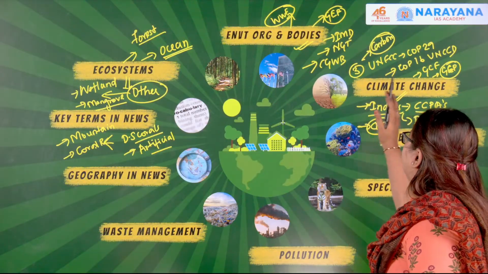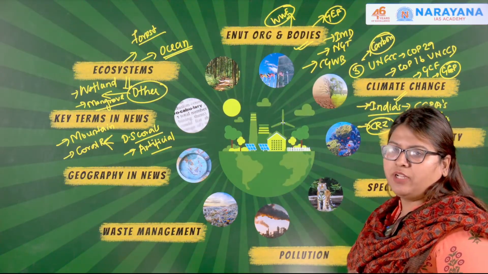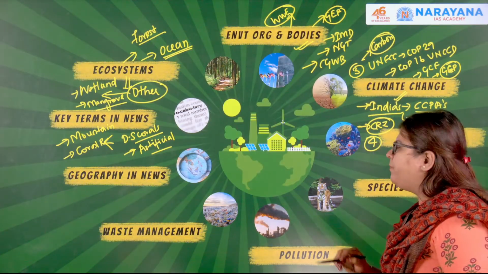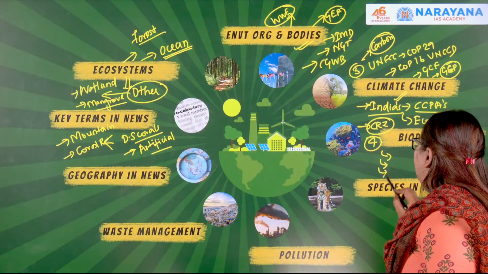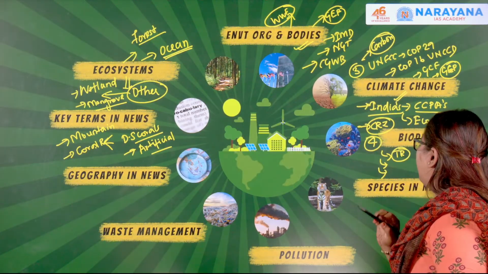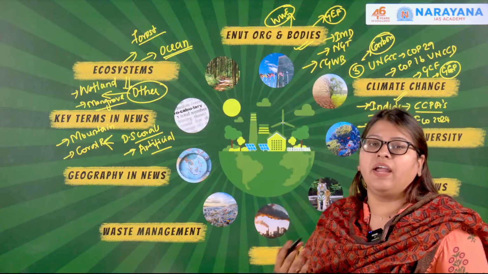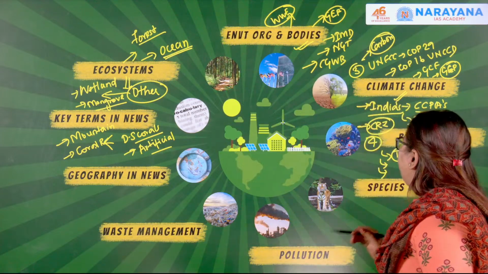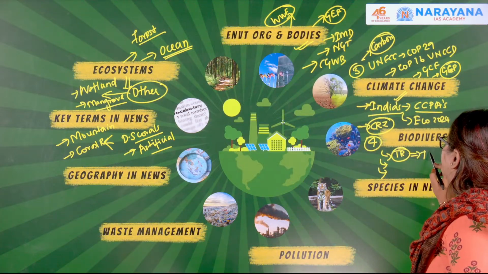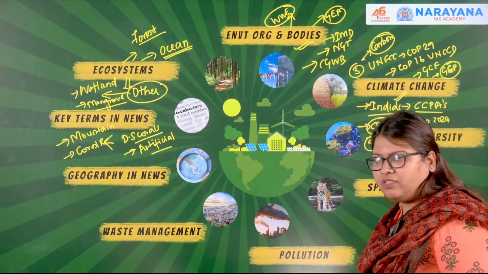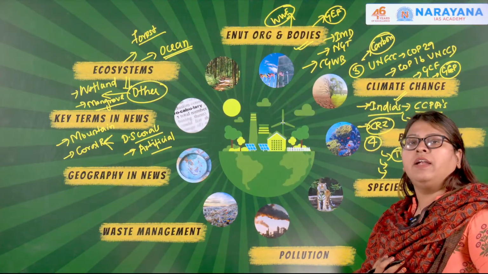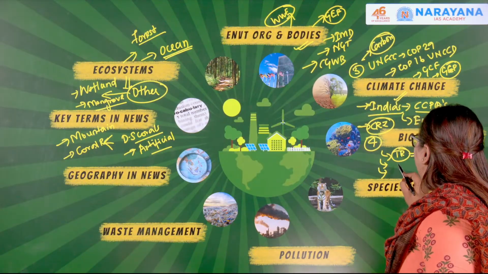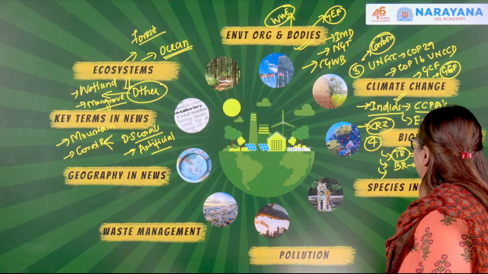After completing the topic of climate change, we jumped into another important topic, biodiversity. Here we looked at three important concepts. One is the concept of tiger reserves and how far India has fared with respect to the conservation of these big cats. Moving forward, we spoke about the recently added tiger reserve, Guru Ghasidas in Chhattisgarh, and we also looked at the map showing different tiger reserves from different parts of the country. Now moving forward, we looked into the concept of biosphere reserves by UNESCO.